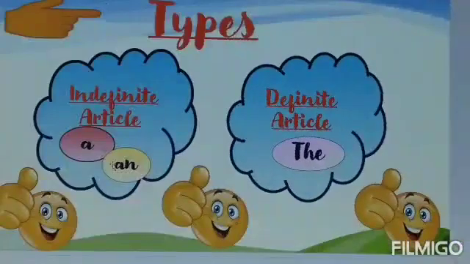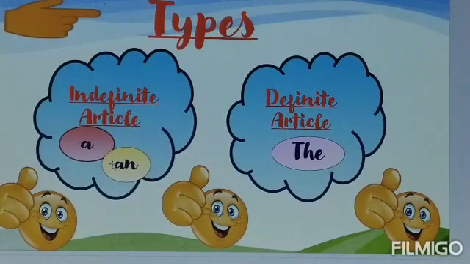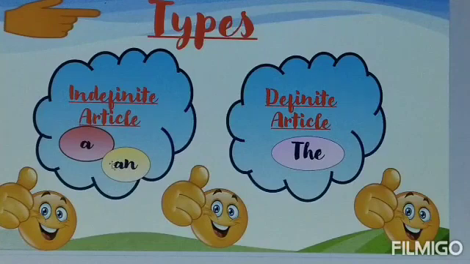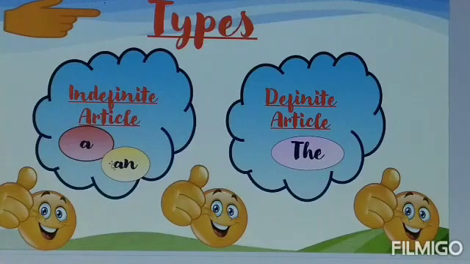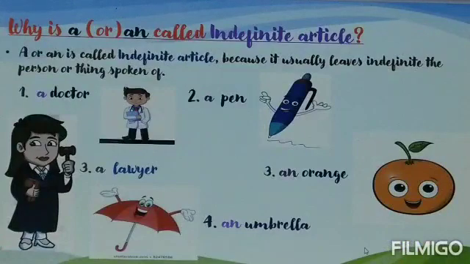Understand more about articles. Do you know, children? English language has two types of articles. They are indefinite articles and definite article. Article a and article an come under indefinite articles, whereas article the comes under definite article. Do you want to know why these articles are called indefinite and definite? Let me tell you. Now let us see why article a or article an is called indefinite.